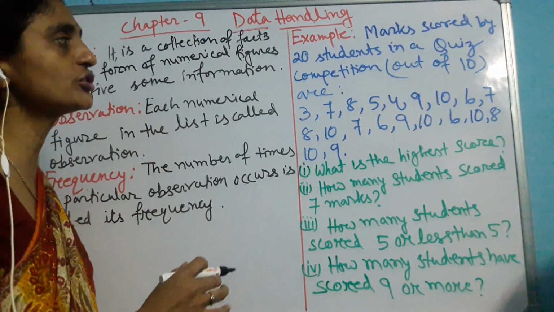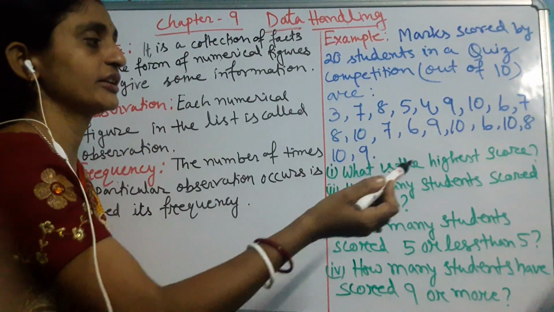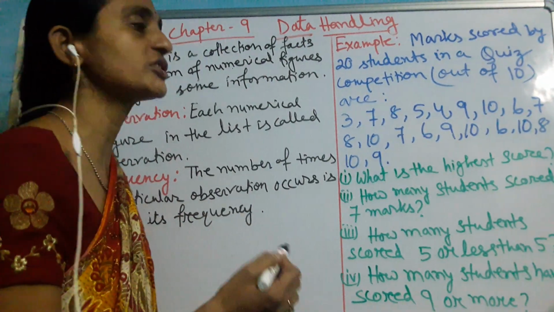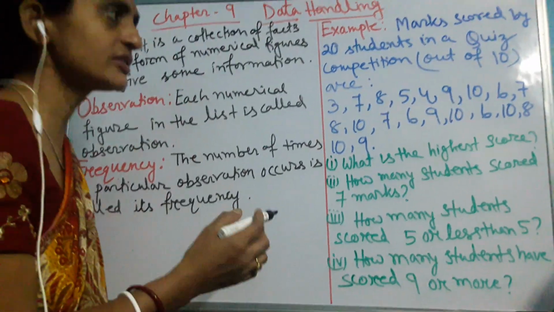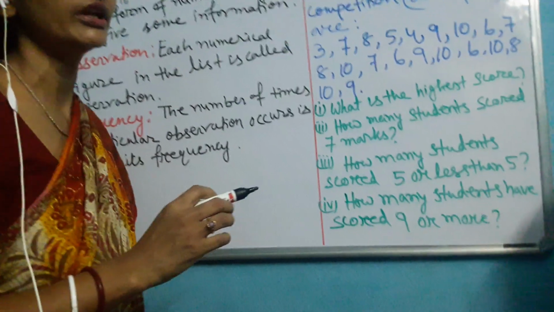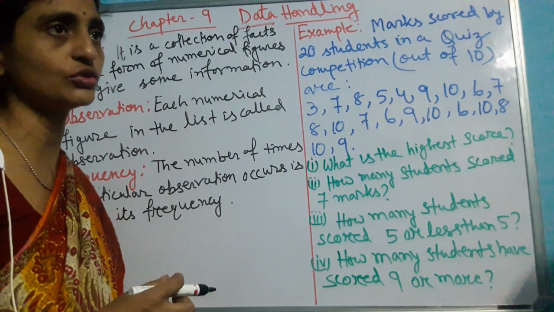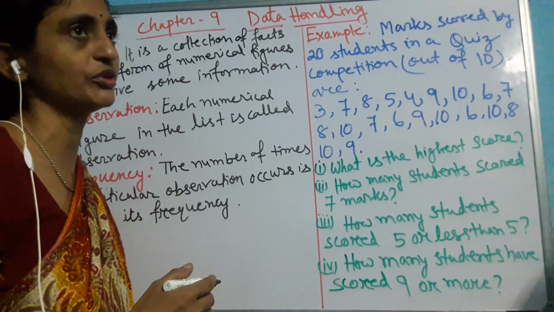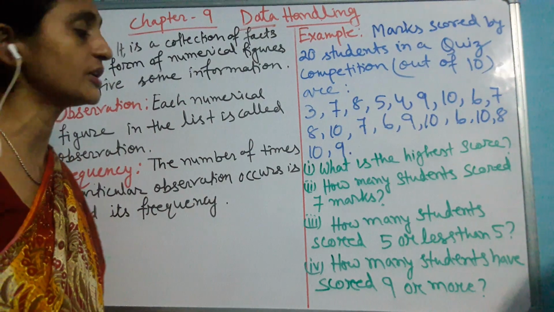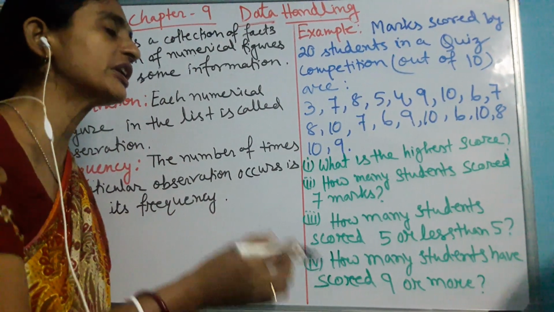So what questions can arise after getting these scores? You may be asked what is the highest score. You may be asked how many students scored 7 marks. Yes or no? Yes. Suppose a friend of yours has got 7 and asks, hey, how many students who took part in the competition got 7? For comparing, you may ask your friends. Then you may ask how many students have scored 5 or less than 5.